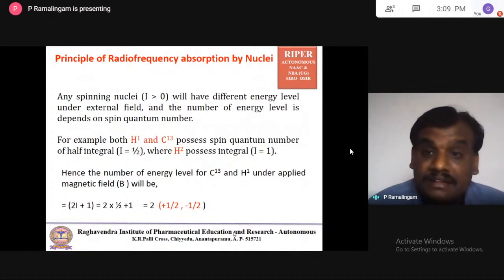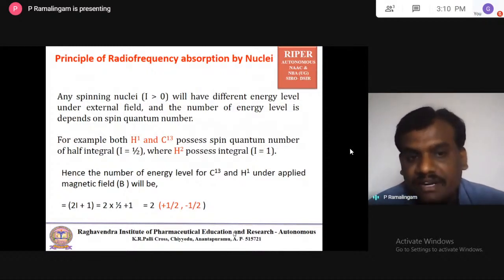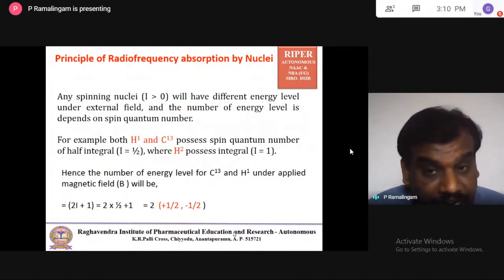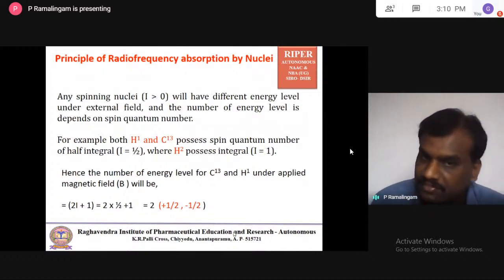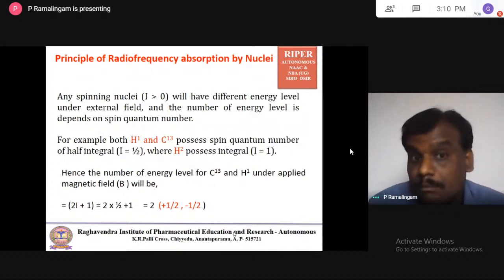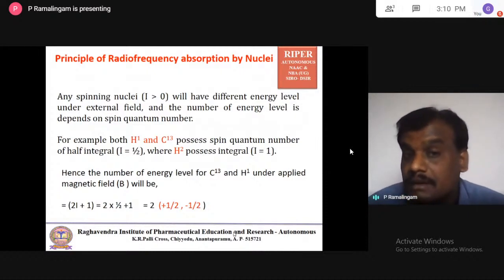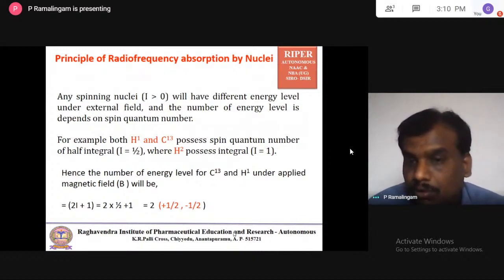The number of energy levels in the external magnetic field depends on the spin quantum number. For example, both proton and C13 possess half integral spin quantum number, I equal to 1 by 2. Whereas deuterium possesses an integral one. Proton and carbon are different nuclei, but they possess the same spin quantum number. But proton and deuterium are the same atom, and their spin quantum number is different. Proton is half and deuterium is 1.